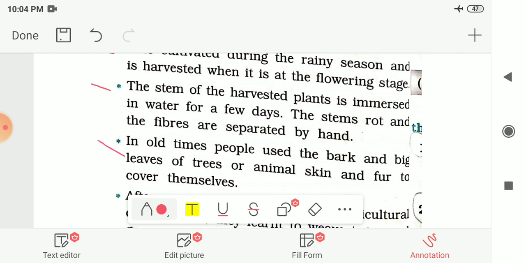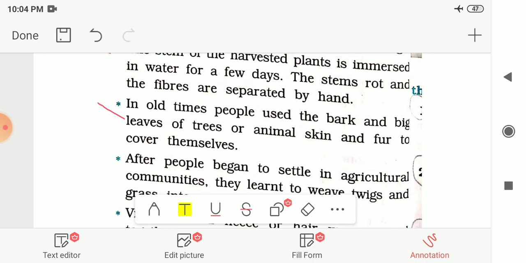And in old times, people used the bark and big leaves of trees or animal skin and fur to cover themselves. So this we had seen about jute and cotton. Nowadays we are using different fabrics to wear or to make clothes. But in the old times, people used bark and big leaves of trees or animal skin or fur to cover themselves.